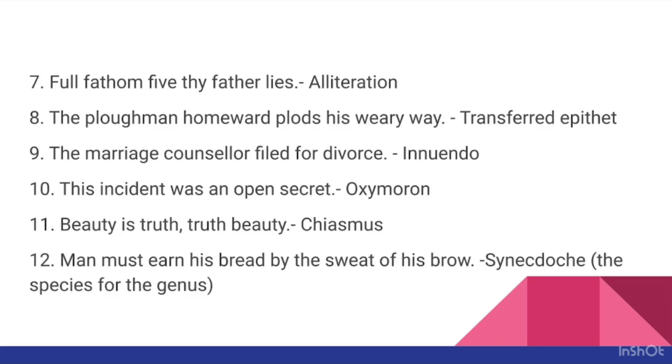Beauty is truth, truth beauty. This is an example of chiasmus. The order of words beauty is truth becomes inverse here when repeated in the same sentence and turns into truth beauty. Last question. Man must earn his bread by the sweat of his brow.